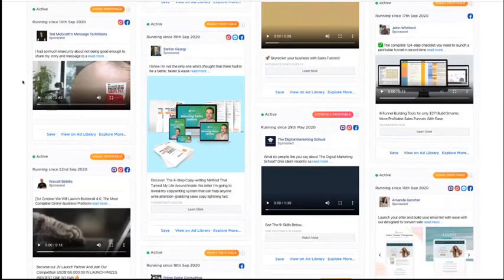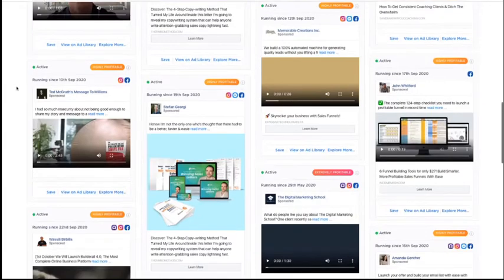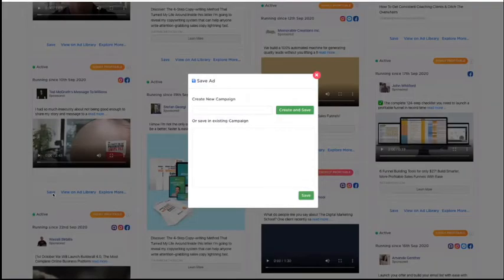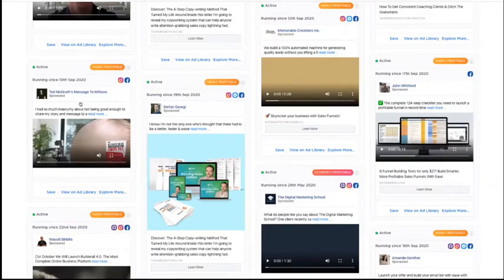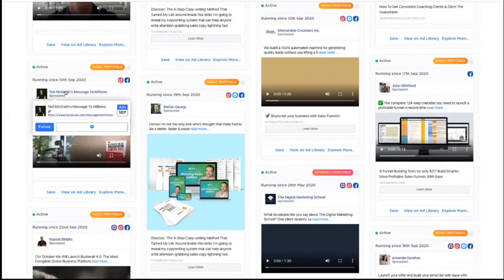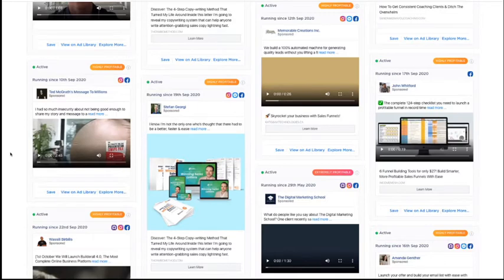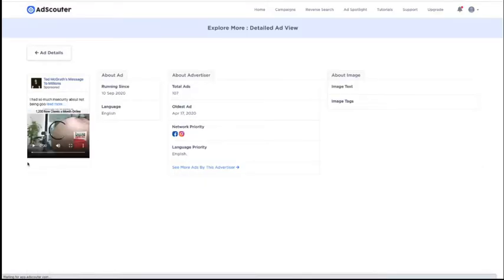Now, if, for example, I find a particular advertiser that I really like, I could save that advertiser and I could add them to my campaign. So I could say, for example, sales funnel. And if I find some advertisers that I want to add into this and track, I can create and save that. And what that means is that I can track all of Ted McGrath's ads, for example, across Facebook, and I can be notified as to what he's doing. And I can also visit it in future. I can look at his ads in future. If I wanted to, I could also see all of the current ads that Ted McGrath is running for his Facebook page.